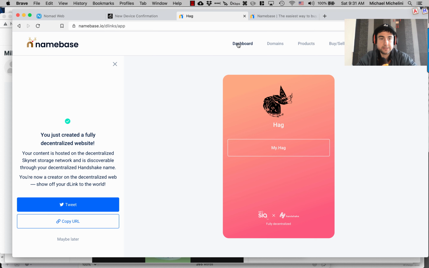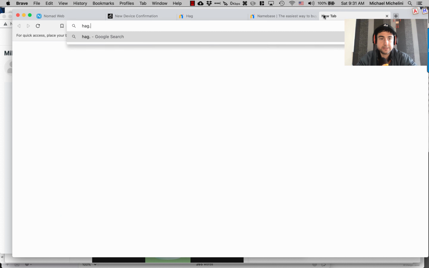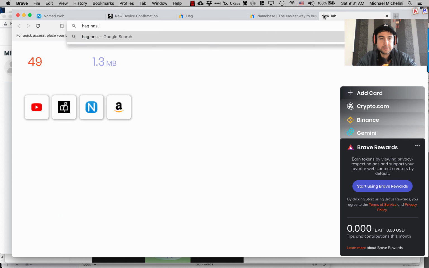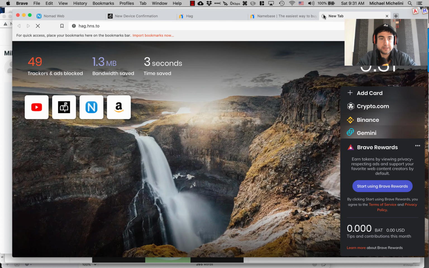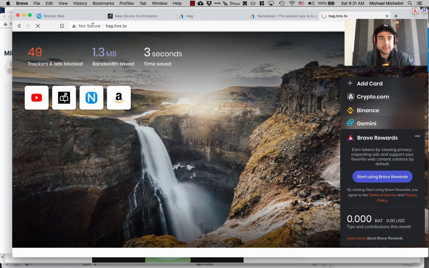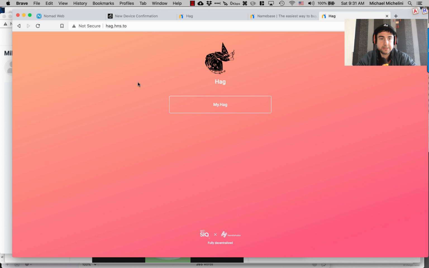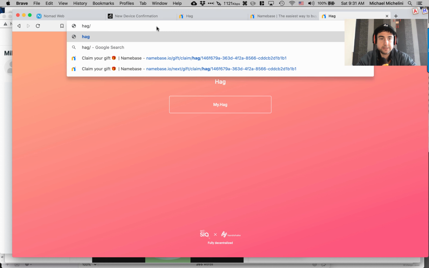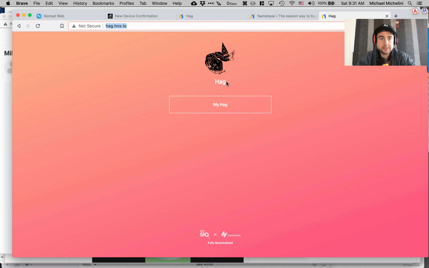And the other one is a little bit more advanced, and so how would you get to this? Hag. Again, it's not going to work on browsers by default, so there's a tool called HNS.2, but it's here, okay? If you have it installed, you could just type in hag directly. So if somebody does that, you can see hag here, and then this links to my.hag, which is a subdomain on it, which then you could also issue more people to have, like mom.hag, etc.